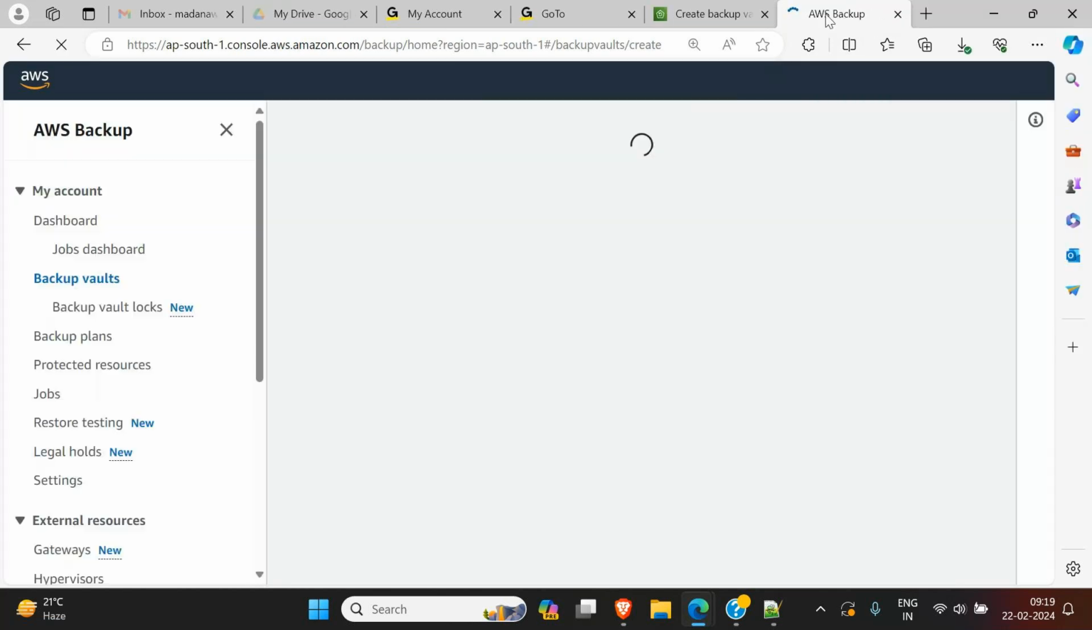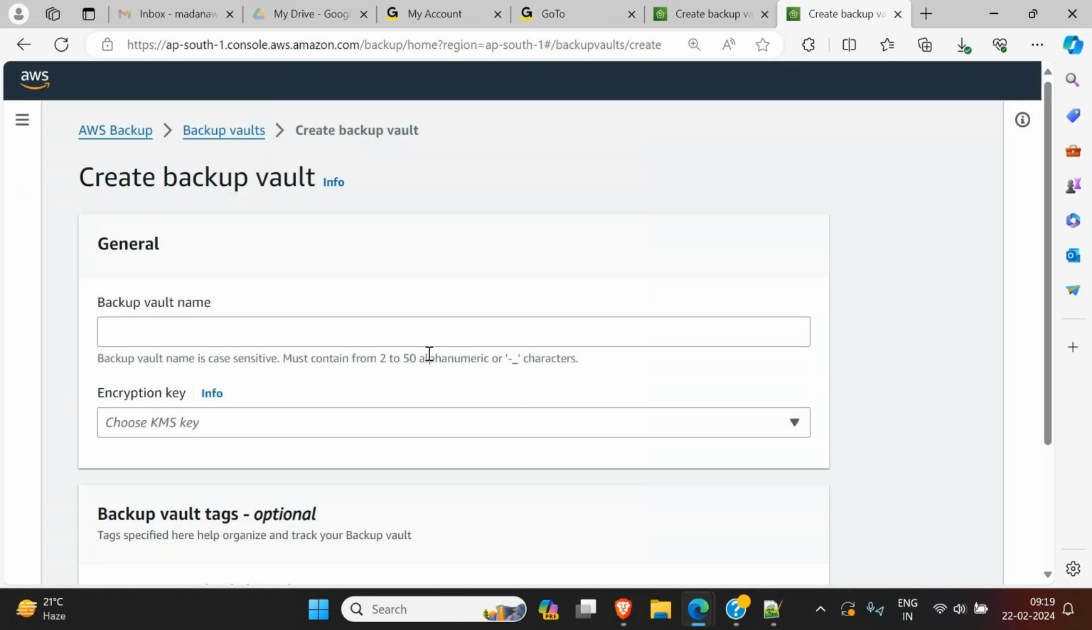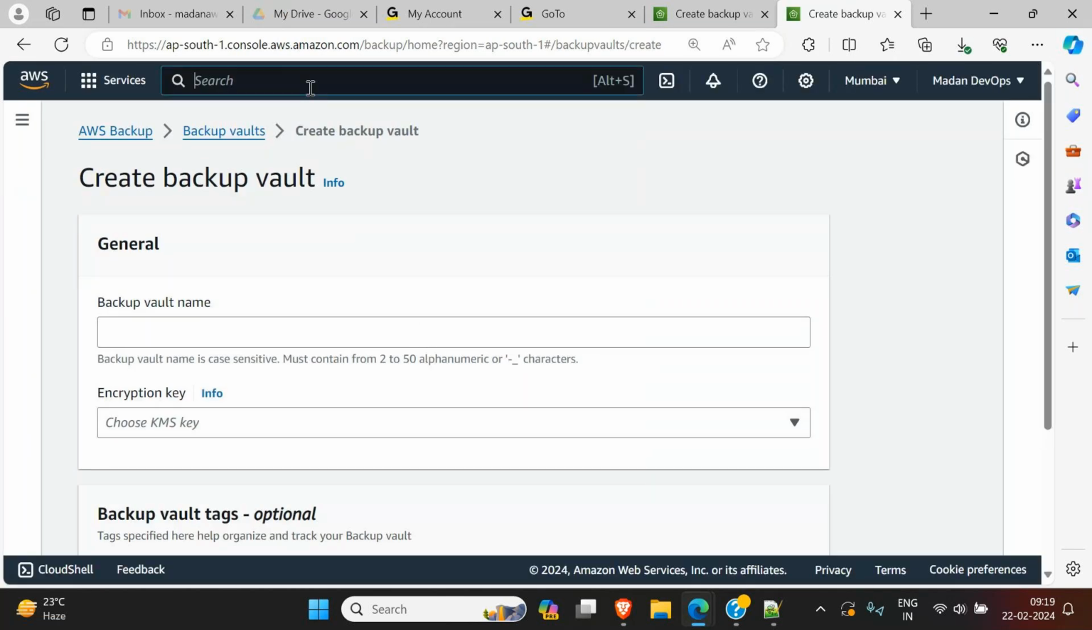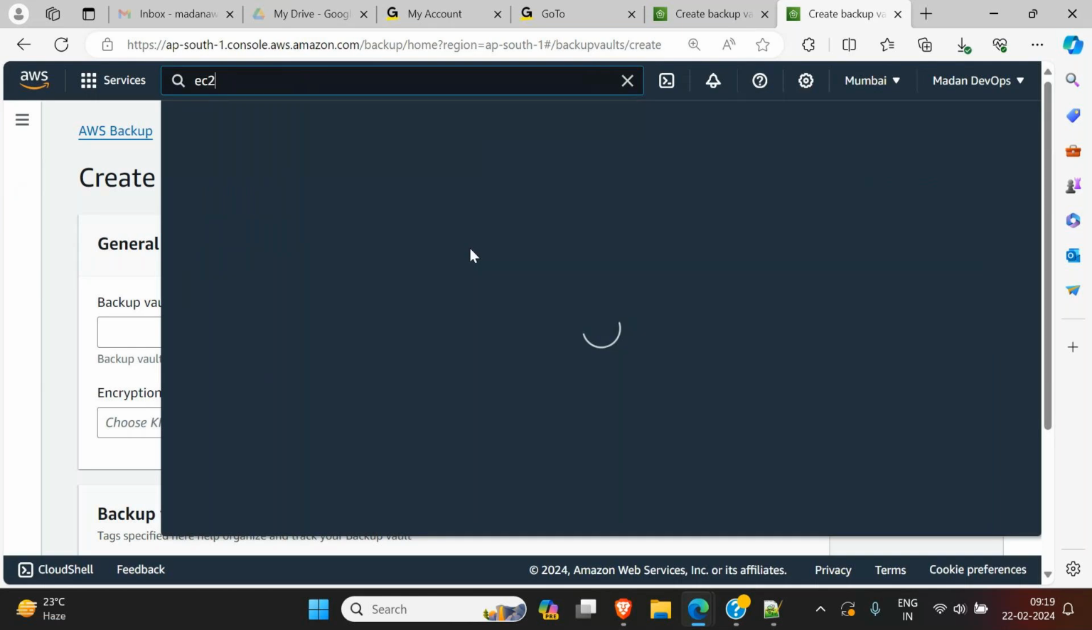Duplicate tab, I'm taking another tab here. So just search, type EC2. Let's create one instance.